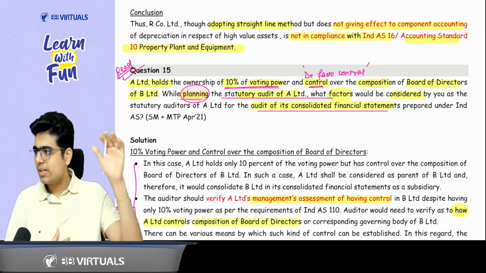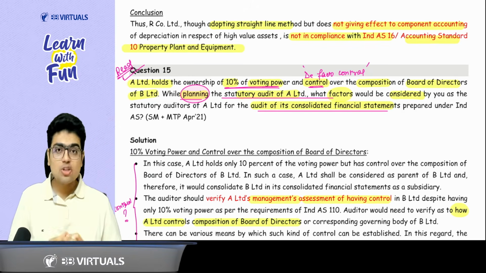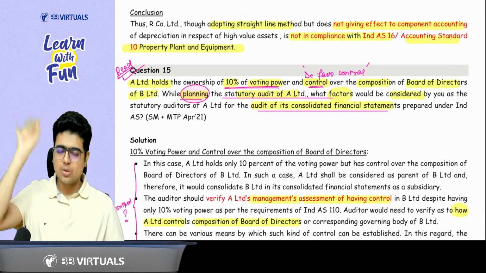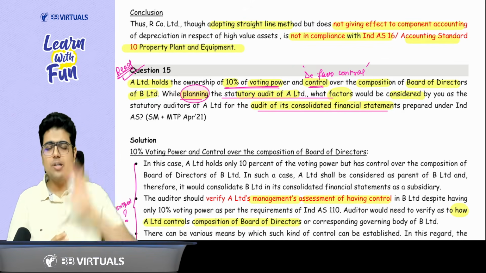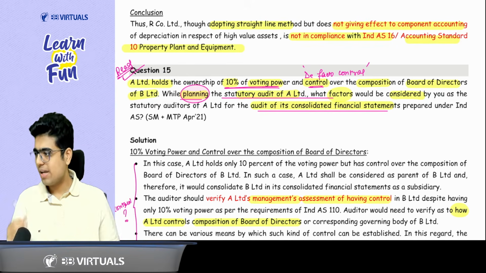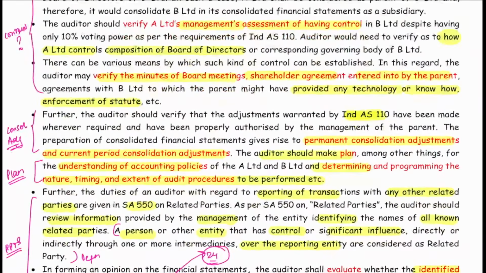So most of the students, when they are doing the question for first time, they can write the answer of planning. What were the points of planning? Understanding the GAAP, understanding the group structure, understanding the accounting policy, then doing the further audit procedures, then using the work of other auditor and coordination. But if I talk about this answer, for the planning part, they have just written one line. Auditor should make a plan to understand the accounting policy, do the procedures. That's it.